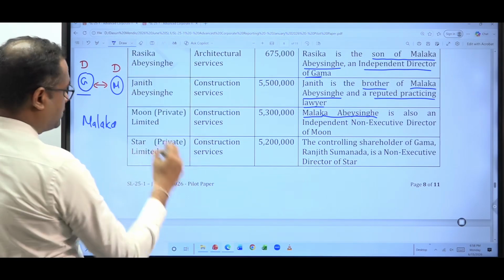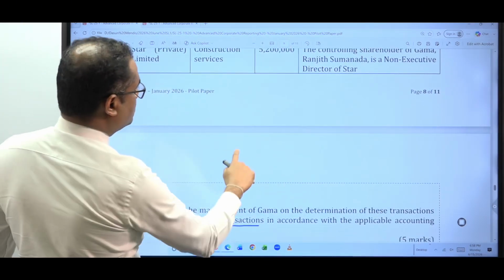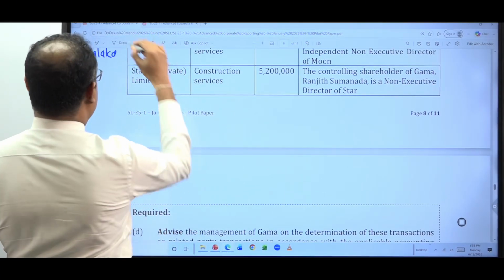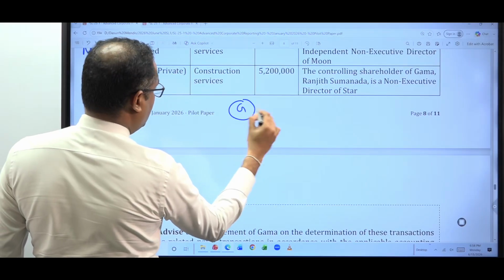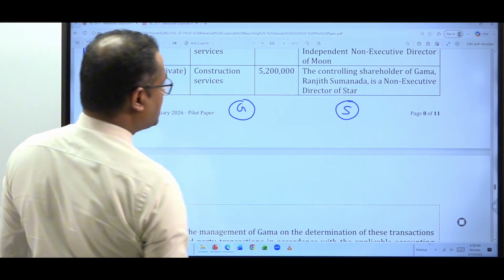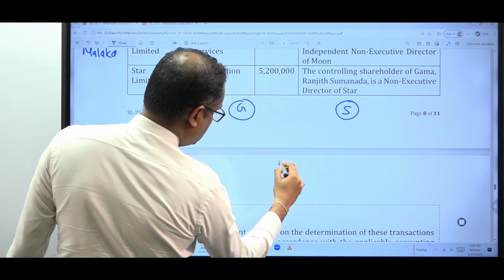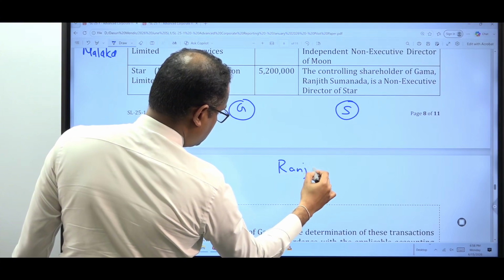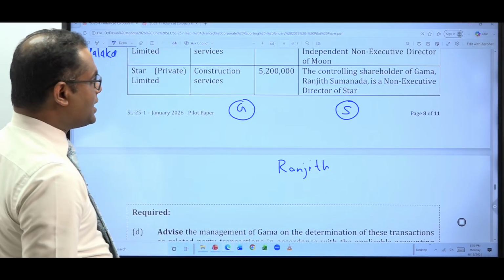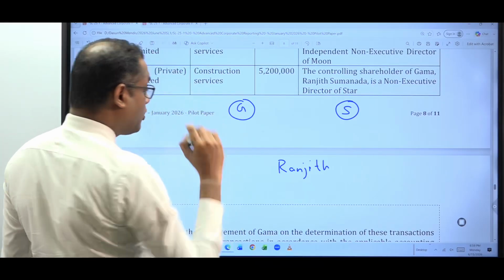Again, you have 2 entities. What are the 2 entities? You have Gamma, this is our entity, and there's another entity called Star. And who is the person here? Ranjit. Ranjit is the controlling shareholder.